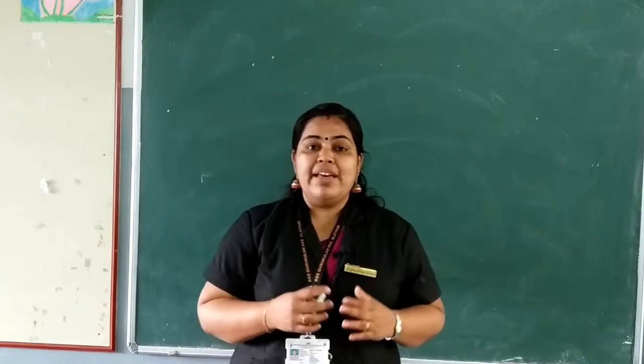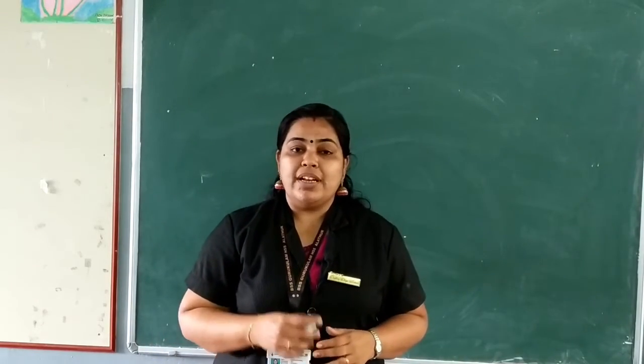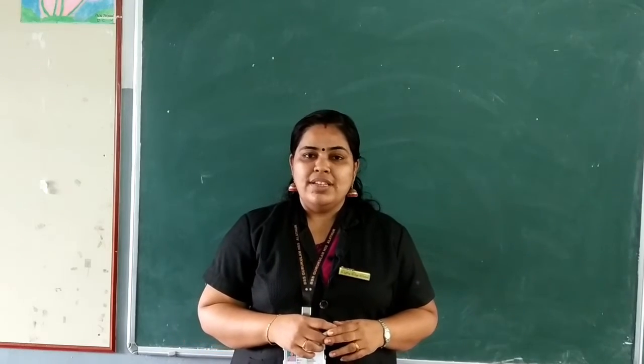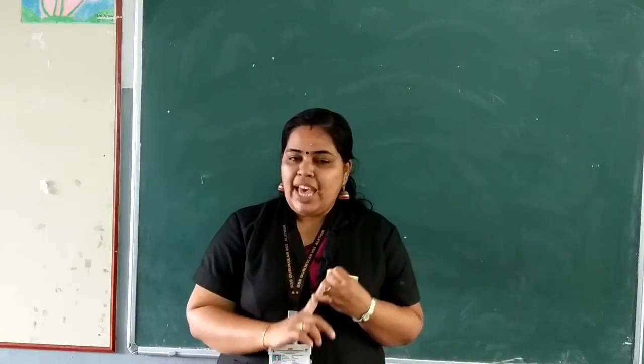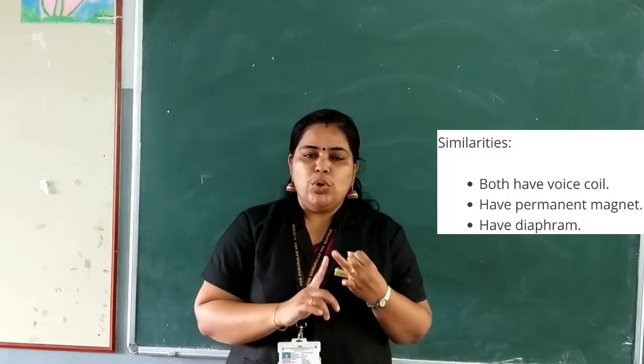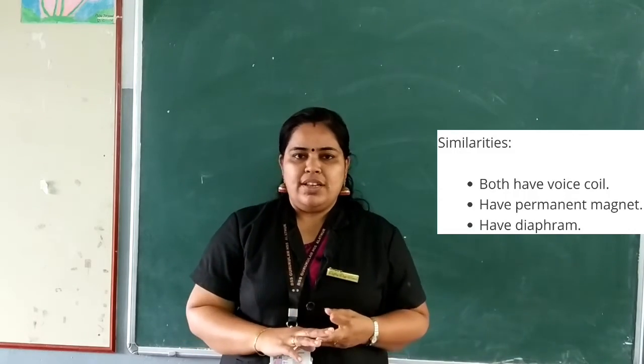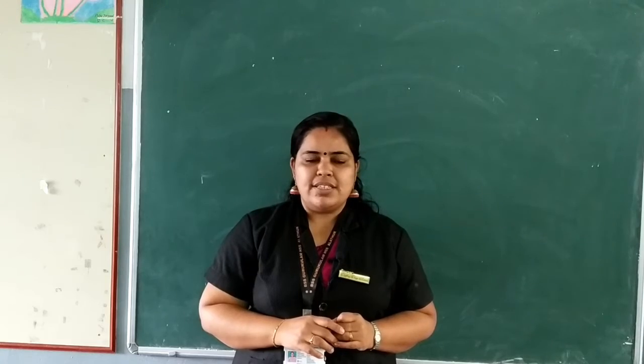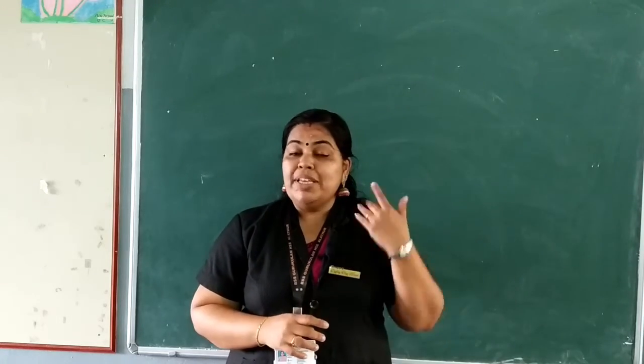Tell me the similarities between a moving coil loudspeaker and a moving coil microphone. That is, both have permanent magnets, they have a diaphragm, and both of them have a voice coil. These are the similarities. Now, tell me the differences.